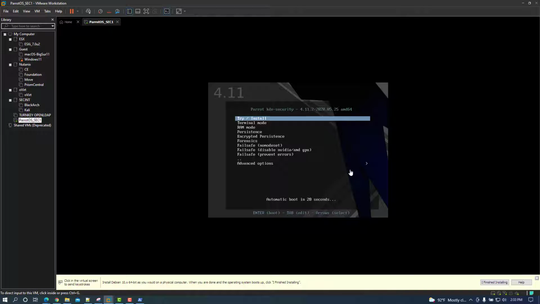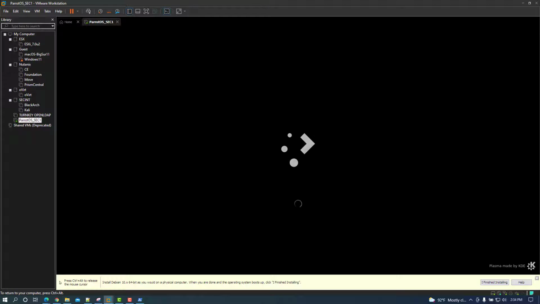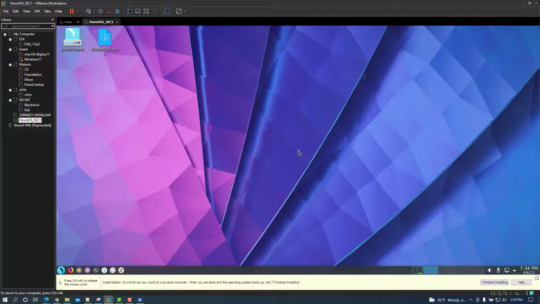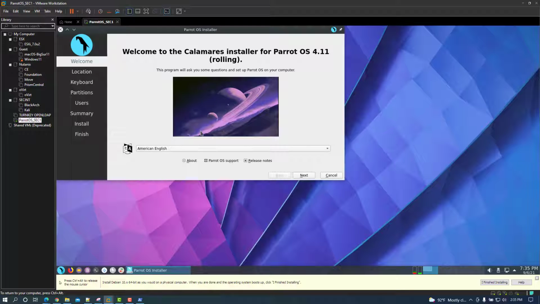All right, so you're going to get a couple different options. Try and install. You can use the options. Scrolling down, you have advanced options as well. I'm just going to go ahead, select our first option, try install. Out of the box with this install, we could use it as a Linux Live CD and use the various options that you might have for this to see if you like it. If you do like it, of course, and you want to go ahead and install it like we're going to do now, then you can just go ahead and select that option to install it and go through the installer.